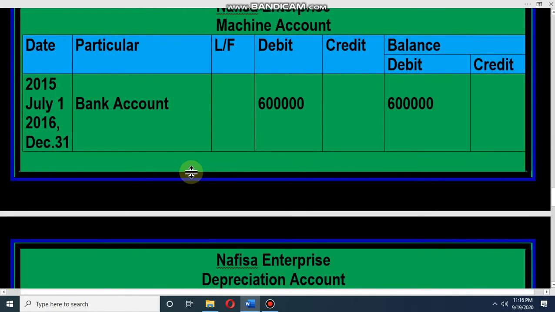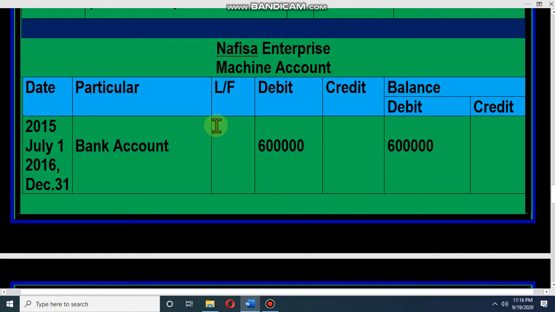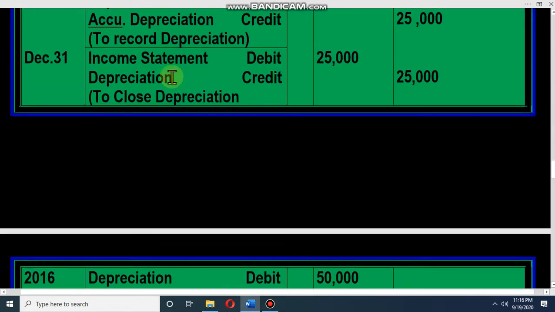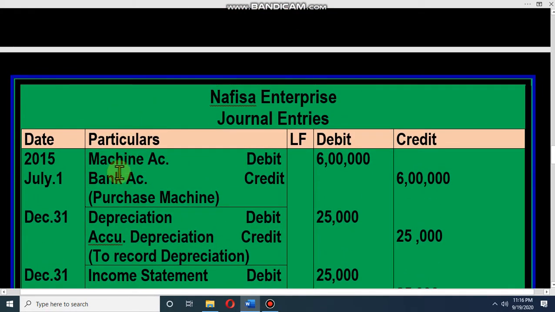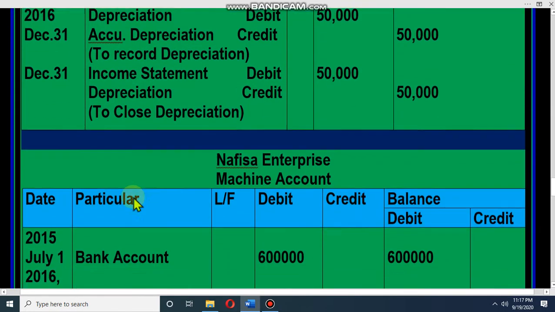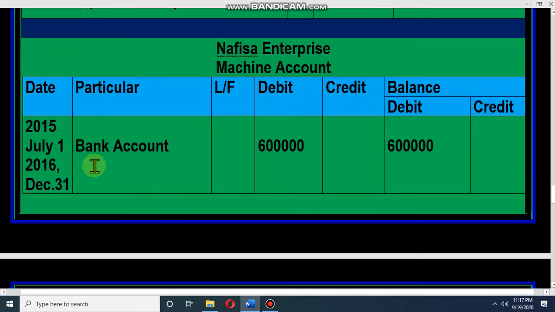Now ledger, dear student, all of you know that you can prepare the ledger, machine account. We have only one machine account in this math, machine account debit, bank account credit. So this is the opening journal, machine account debit, and the opposite account is bank account, 6 lakh and 6 lakh debit balance, and every year the balance will continue.